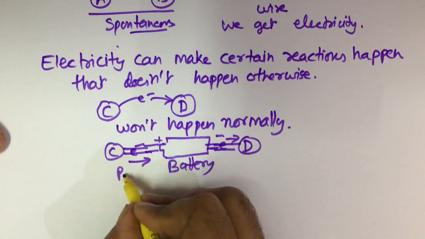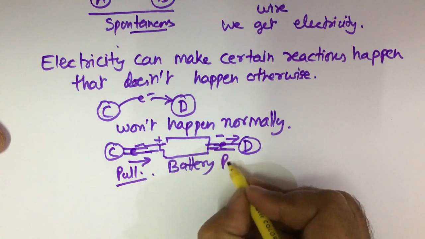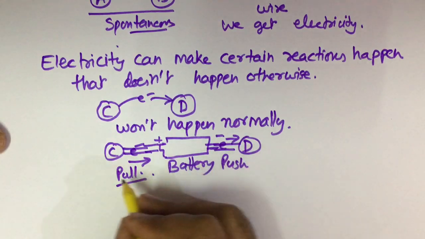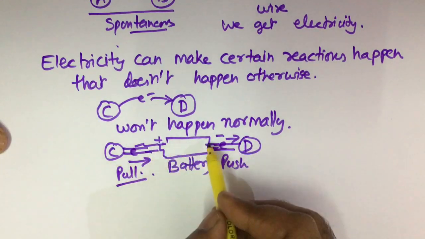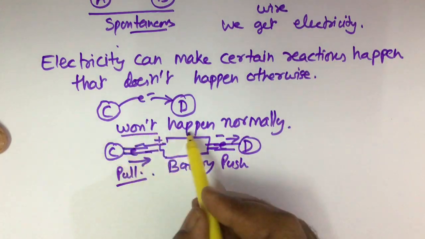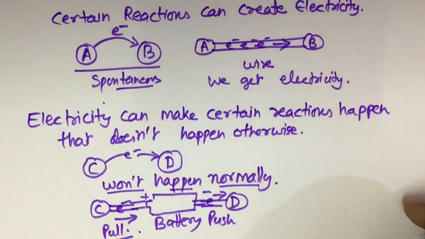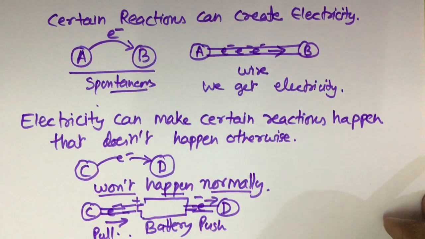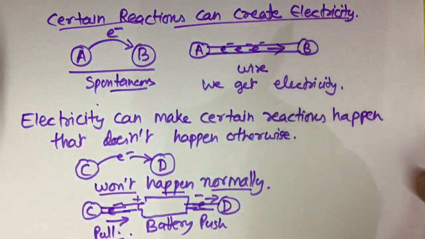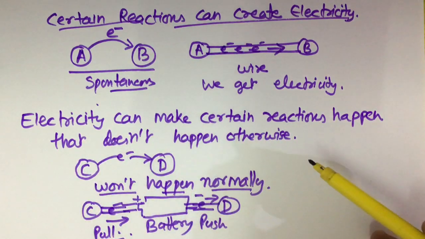It will pull electron from C and push that electron from C to D. So there is a movement of electron. So here electricity can make certain reactions happen that won't happen normally. So the two scenarios we have discussed show the importance of electrochemistry: certain reactions can create electricity, and electricity can make certain reactions happen that don't happen otherwise.